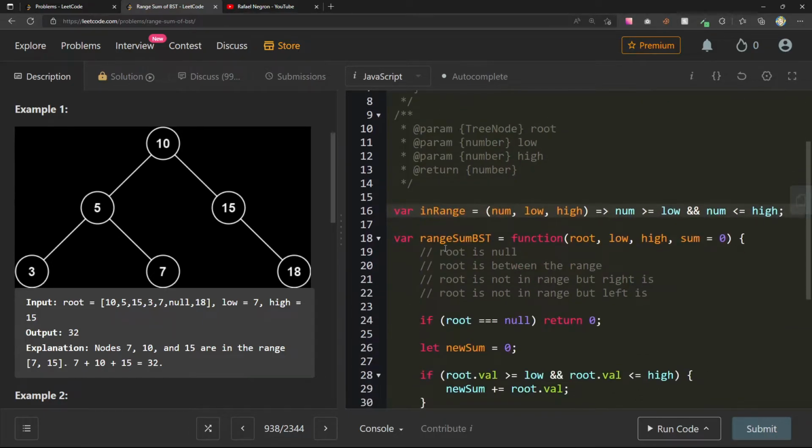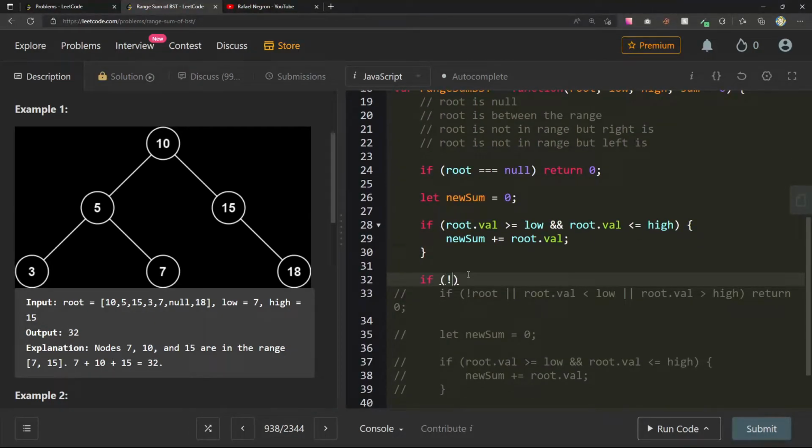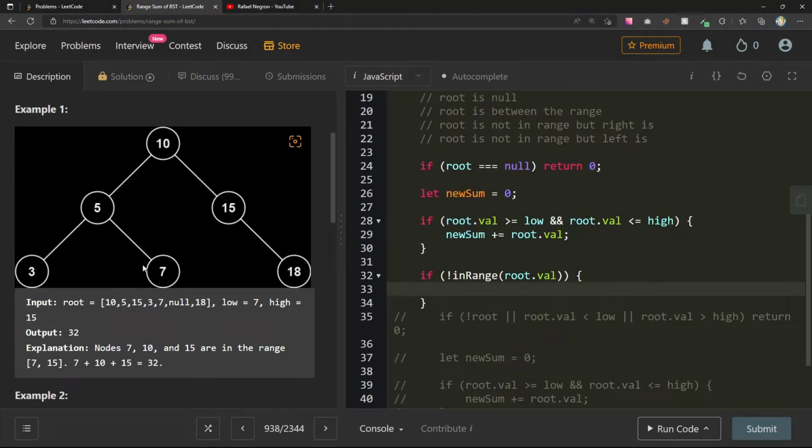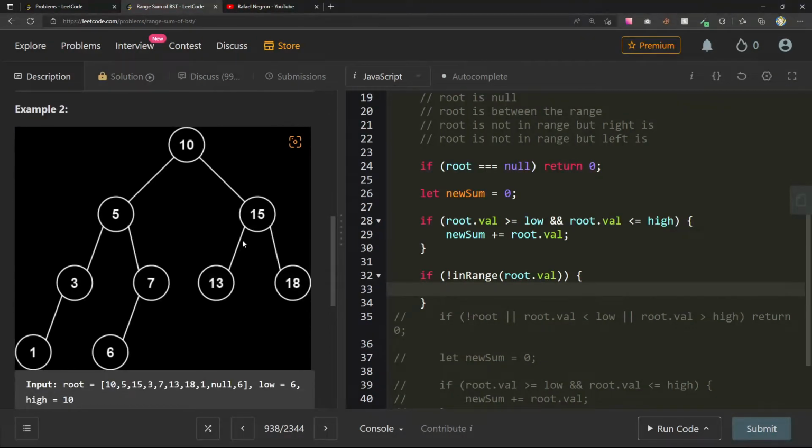What if here we said if it's in range? So if not in range, root.val. Okay, so now if it's not in range, and it's less... I wish I had... oh, here we go. This was a little better. 6 and 10.